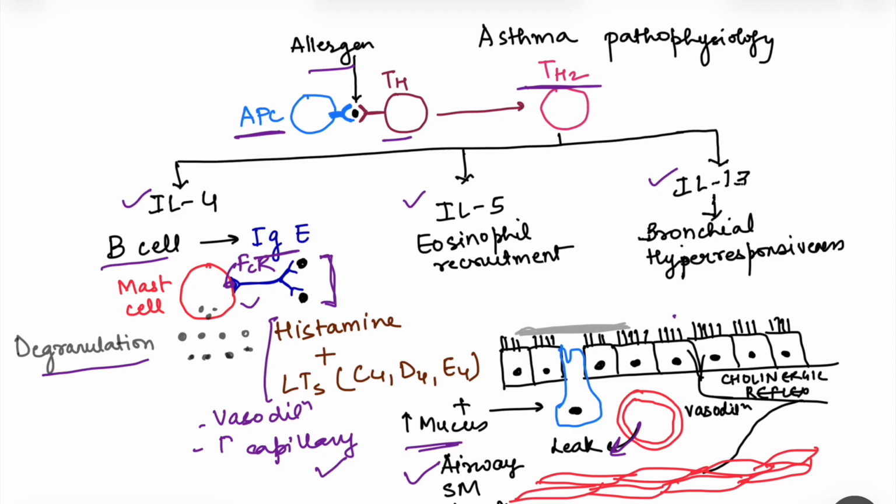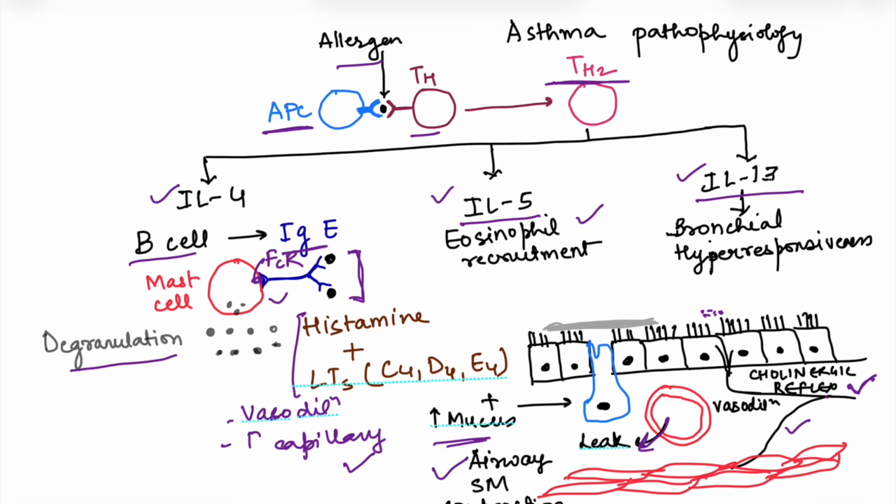Then because of the presence of the irritants in the lumen of the airway, there is activation of the cholinergic reflex as well. That means the vagal nerve fibers are activated, and this in turn activates the efferents which supply the smooth muscle, causing smooth muscle contraction. So there is some cholinergic activation as well. Then we have some other interleukins released by Th2 cells, that is interleukin 5, which is responsible for recruitment of the eosinophil and also for the survival of the eosinophil. Then we have interleukin 13, which is also responsible for bronchial hyperresponsiveness.